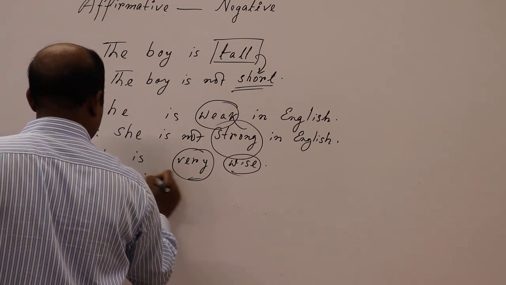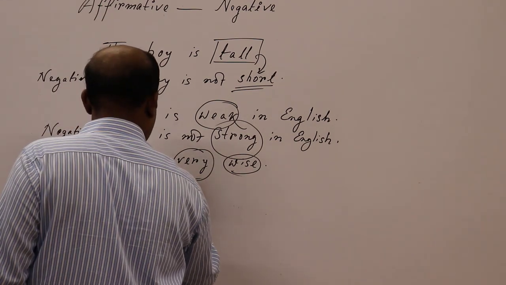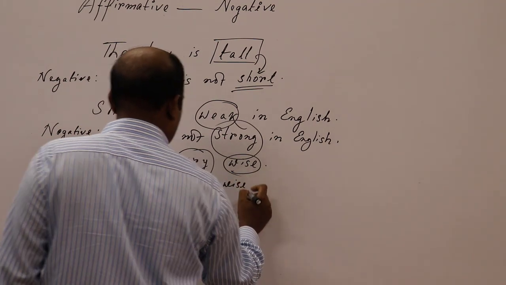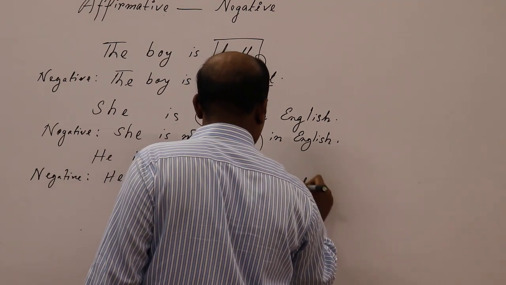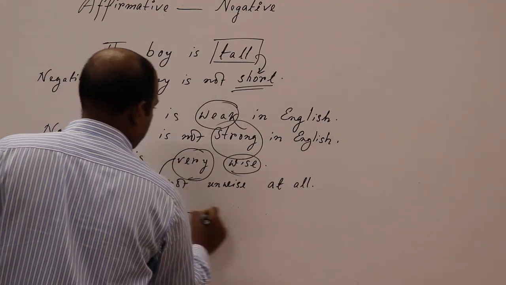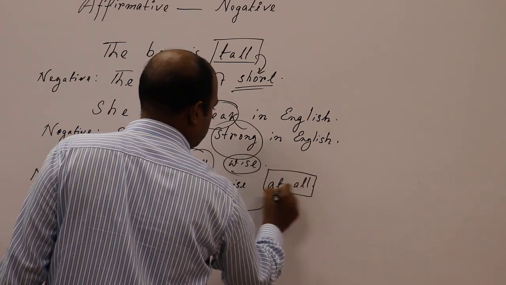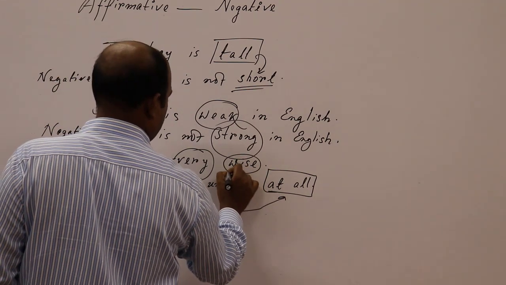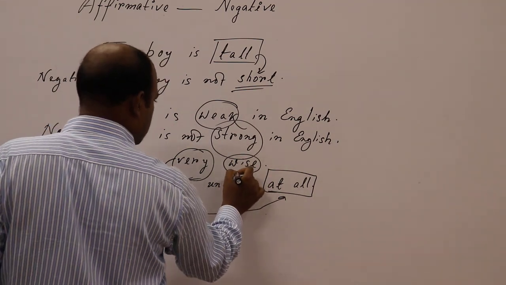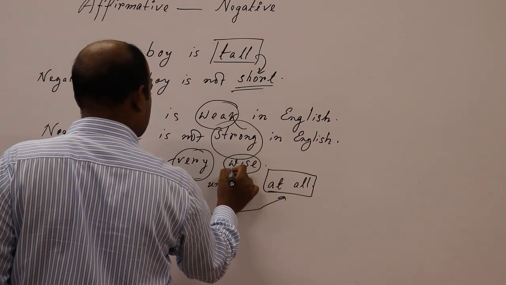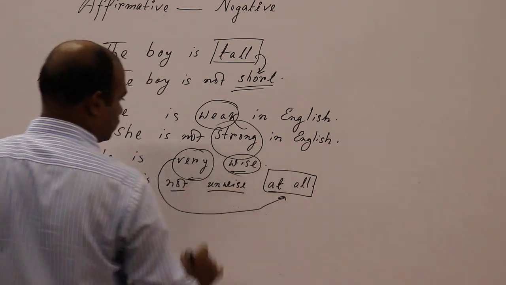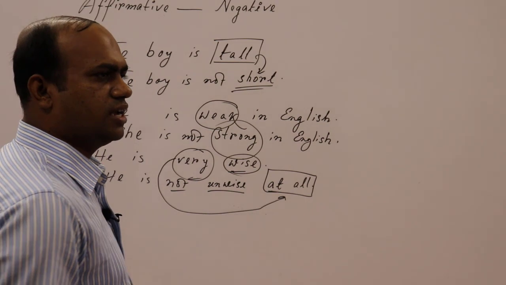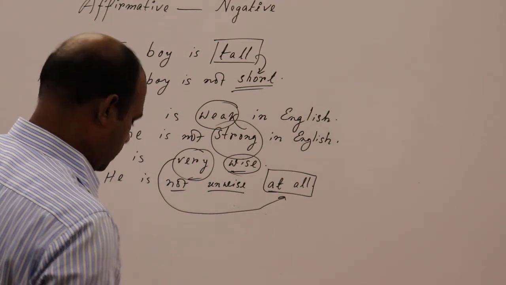He is not unwise at all. If there is very, then you have to use at all. And of course, you should follow the previous rule: if the word is wise, then you need to use the opposite word of wise, unwise, and of course not. This is the way by which you can make so many negative sentences.